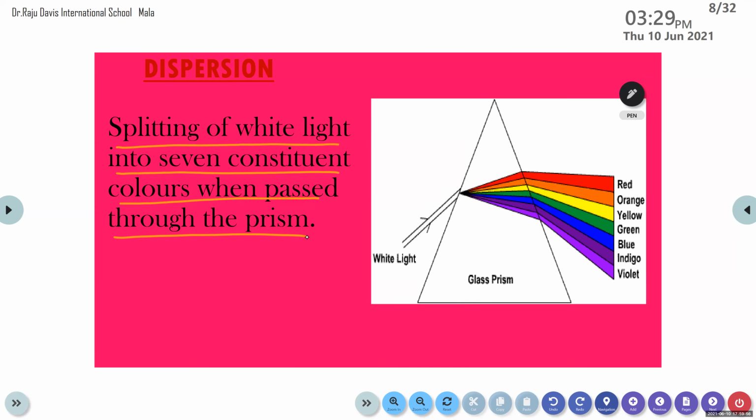Okay. So normally this is our white light. When this white light enters into a prism, it splits into 7 colors. This is what is known as dispersion. Have you got an idea about dispersion? All of you please copy down the definition for dispersion. After that we can discuss what spectrum is.